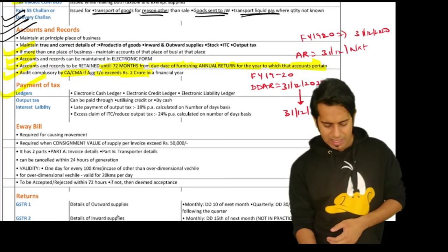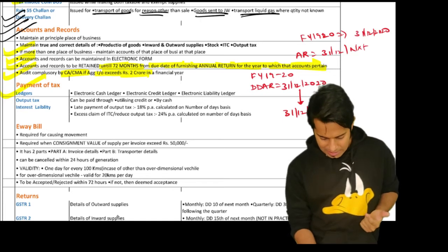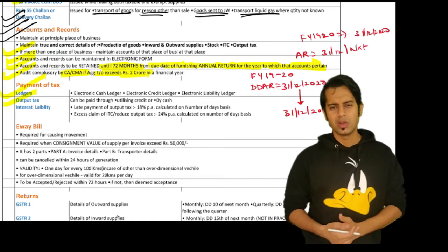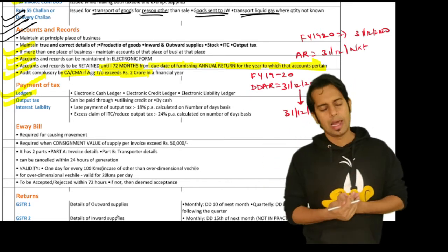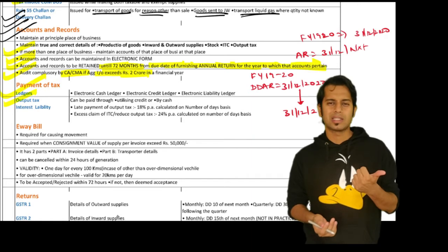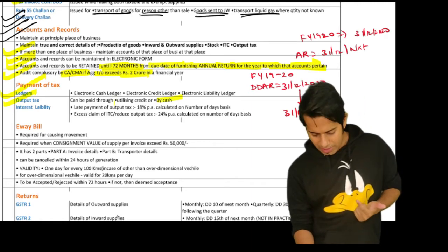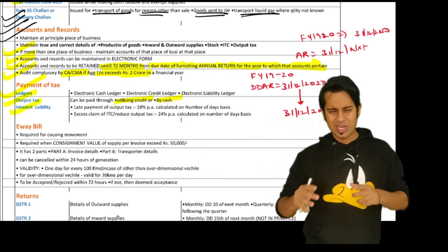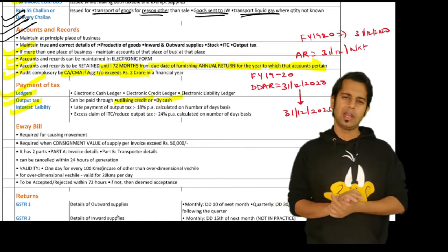Then payment of taxes, there are 3 different ledgers: electronic cash ledger, credit ledger, and liability register. Whichever output tax is there, the liability will be sitting in your electronic liability register, and this output tax can be paid either through input tax credit or through cash. I am not telling all the details of utilization of credit, I'll just tell you about the manner of utilization of input tax credit.